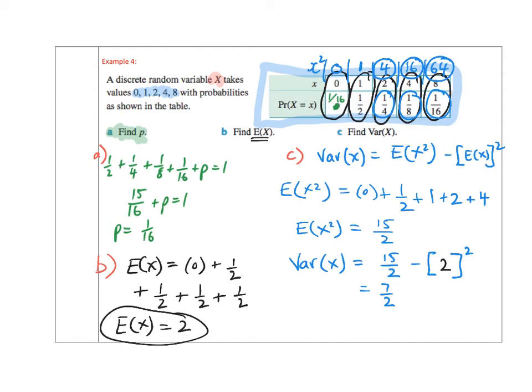If we wanted to add a part D, find the standard deviation sigma, well, that would be simple. My standard deviation would simply be the square root of 7 over 2. If I wanted to rationalise that, I don't need to, but I could, if I times by root 2 on root 2, root 14 on 2. And that's equal to sigma.